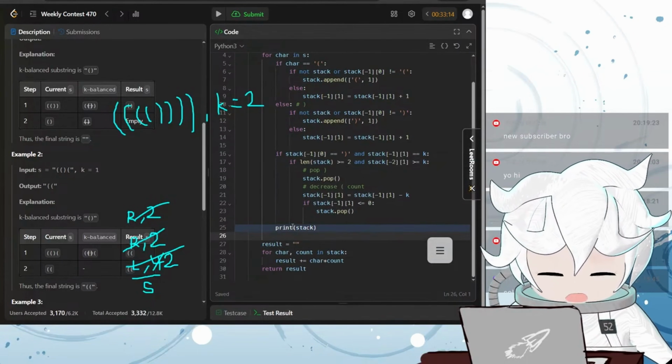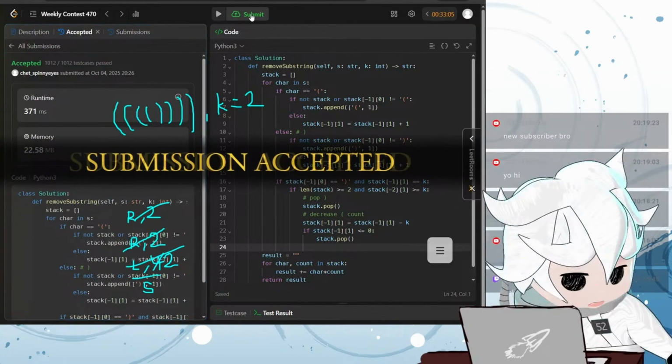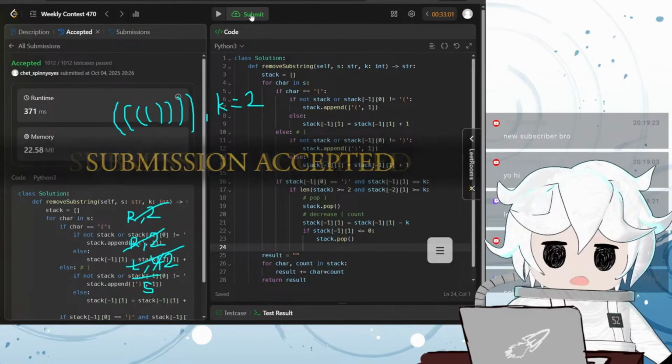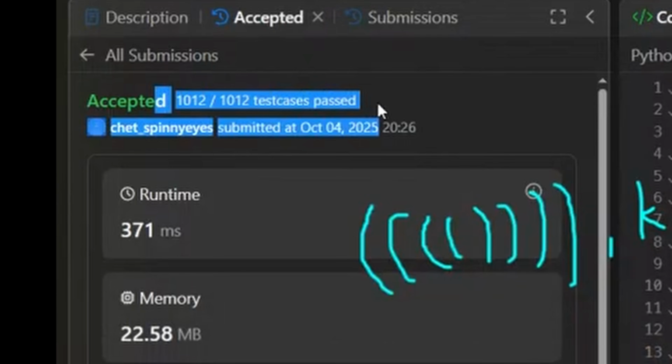So I'm going to delete this print statement and I'm going to submit it. Submission accepted. Let's go. Let's freaking go. All the test cases passed. Let's go. Let's freaking go.